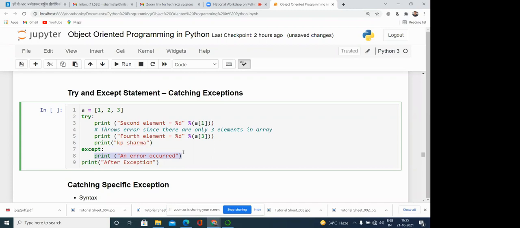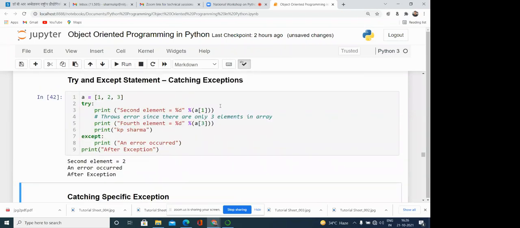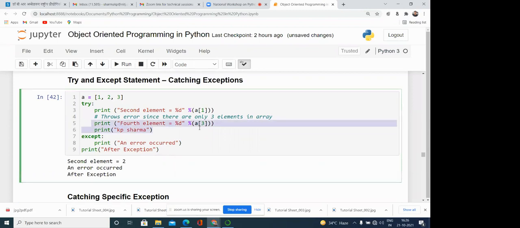But what is the beauty of exception handling? Even though this program is generating an exception, it is not going to terminate at this particular point. Why? Because after the except, whatever we have written is going to be executed. Now you can see the second element. But when an error occurs, the control moves from this particular line to the except block.